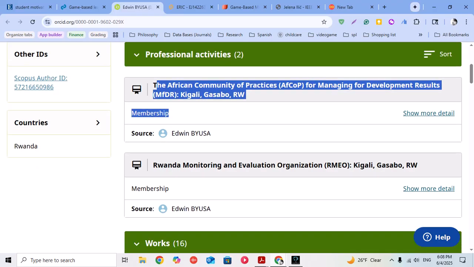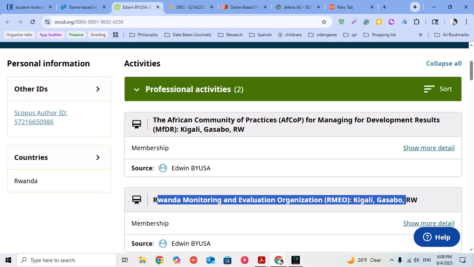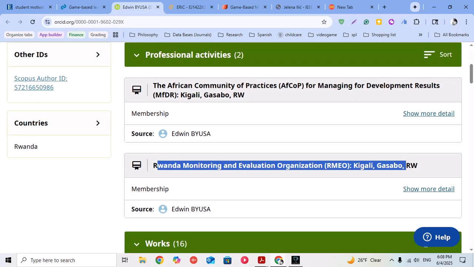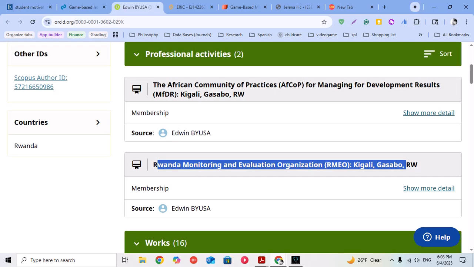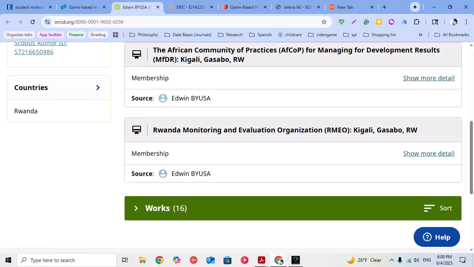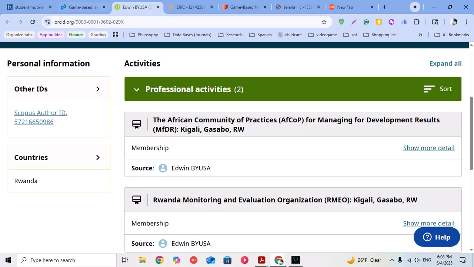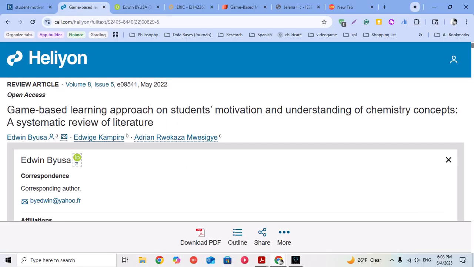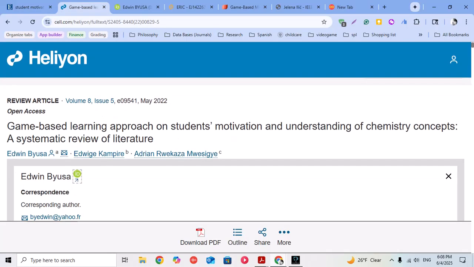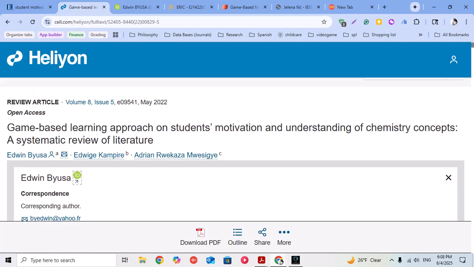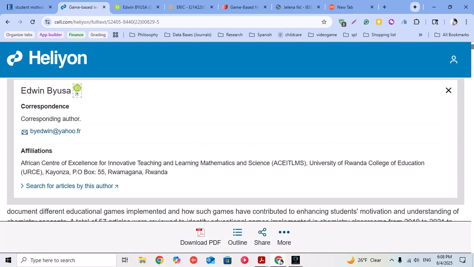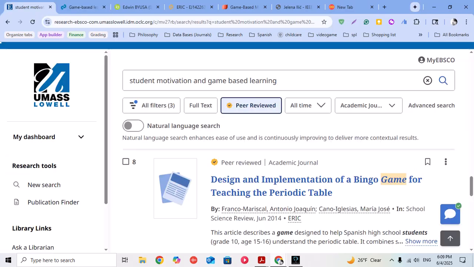So yeah, I can verify that. This one doesn't say whether this person is from that university, but yeah, it basically says it's right here on the journal's website.